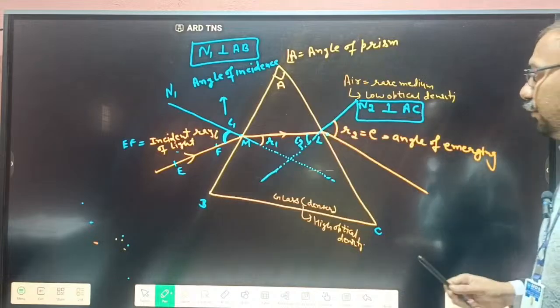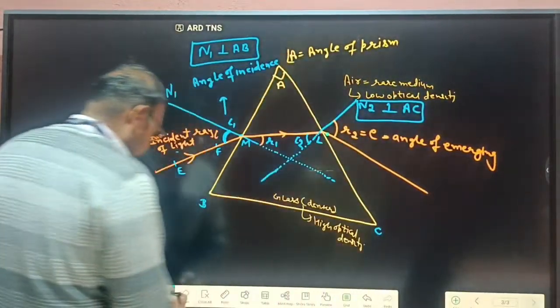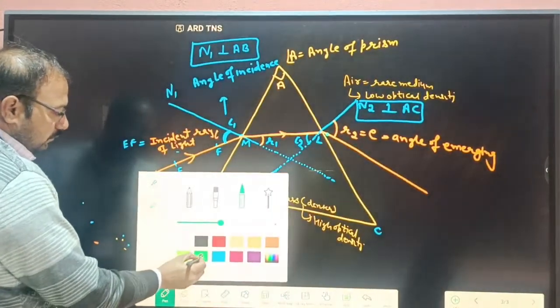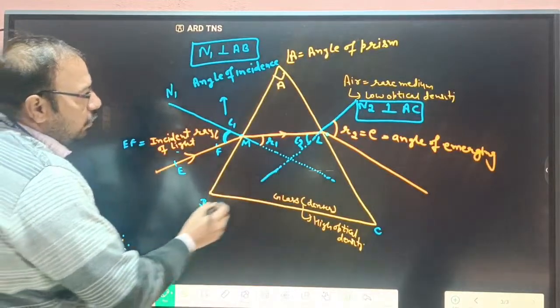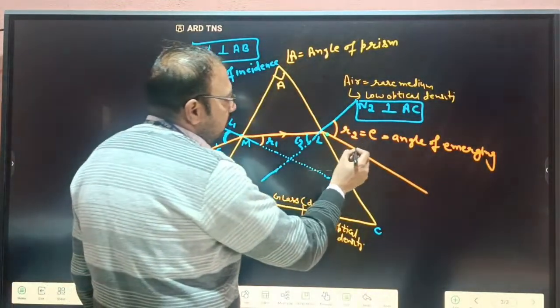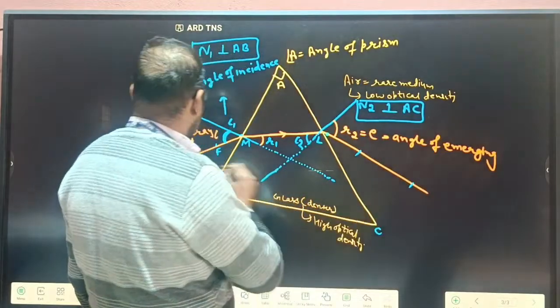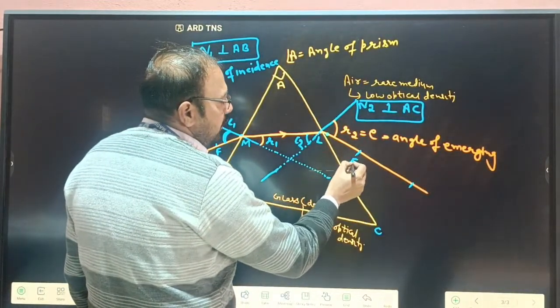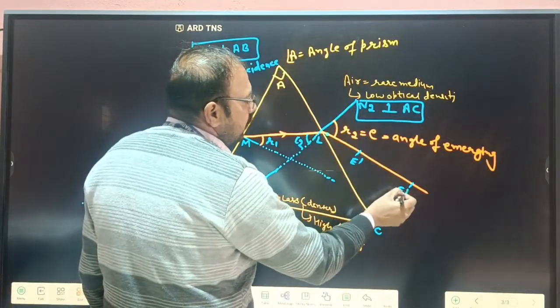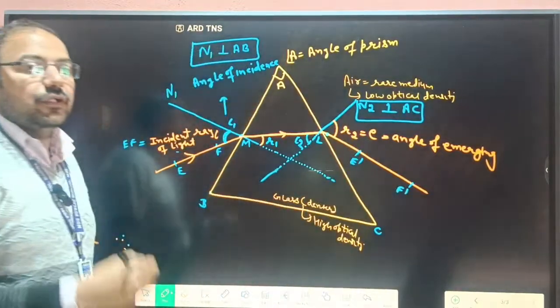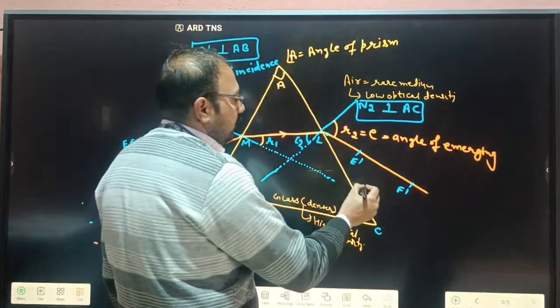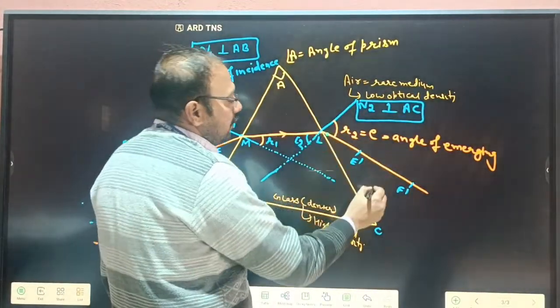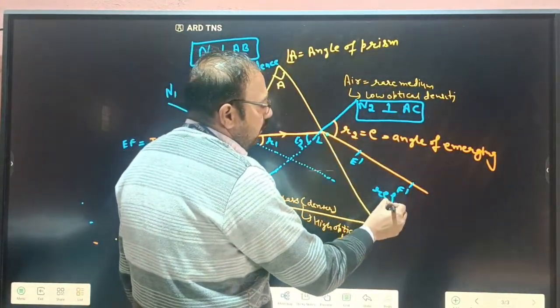So we mark here EF, and for example this is E dash F dash. This ray is known as the refracted ray. This also is a refracted ray, and this also is a refracted ray.